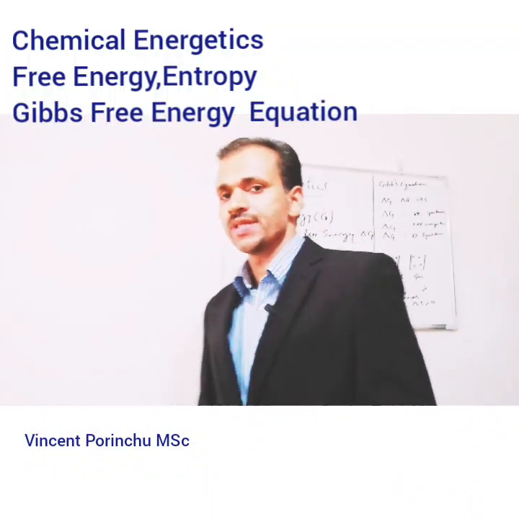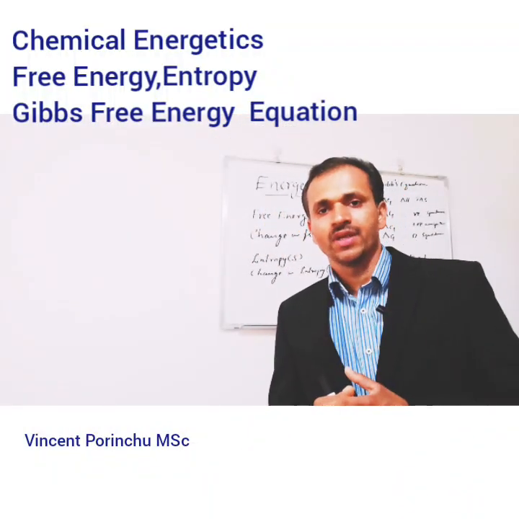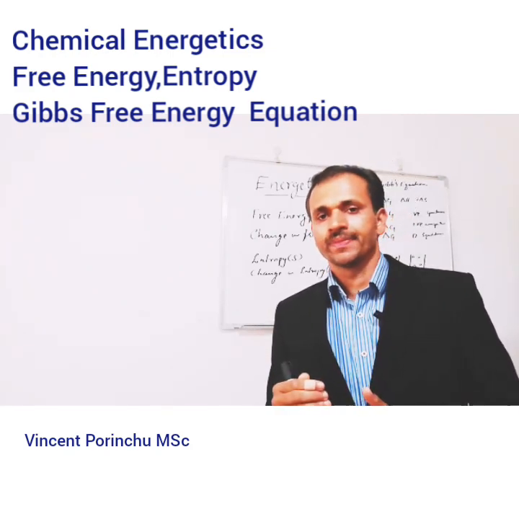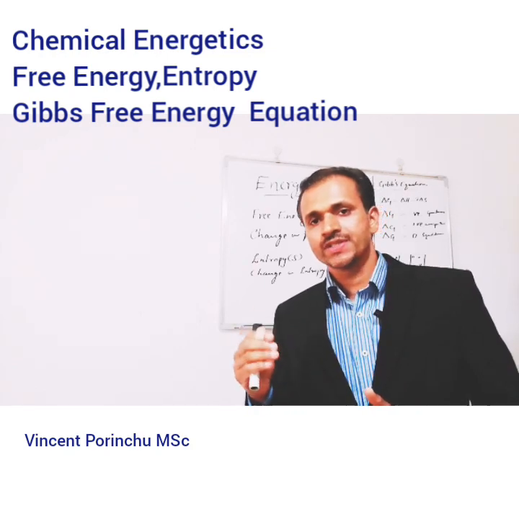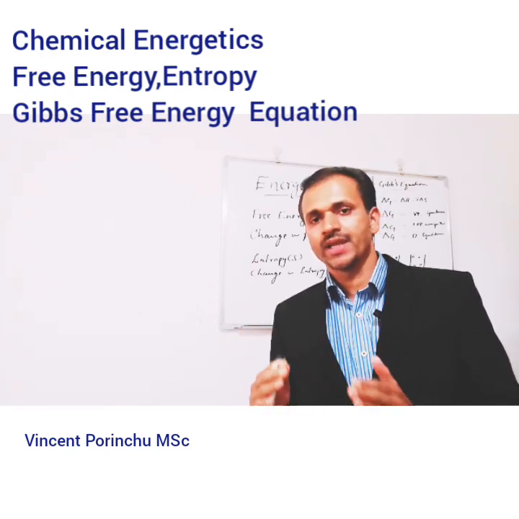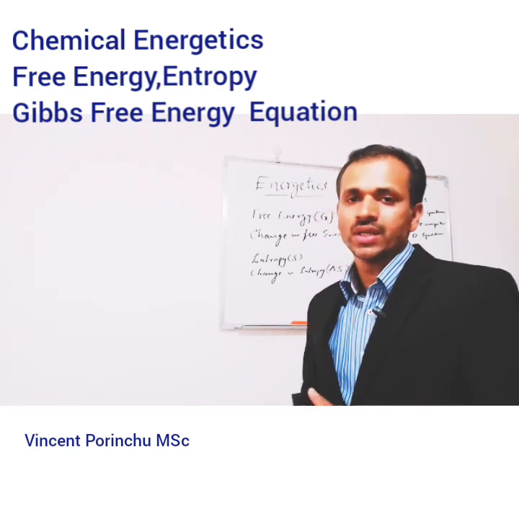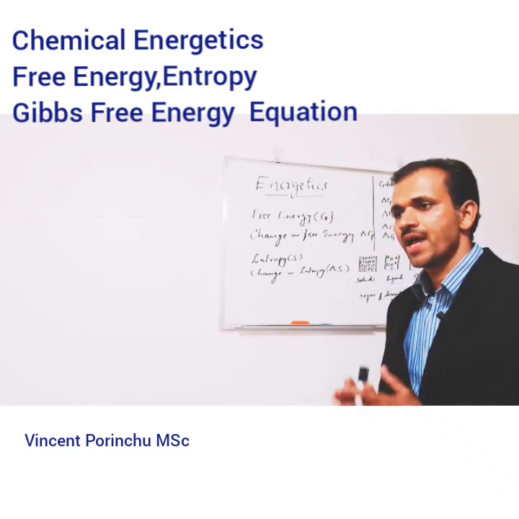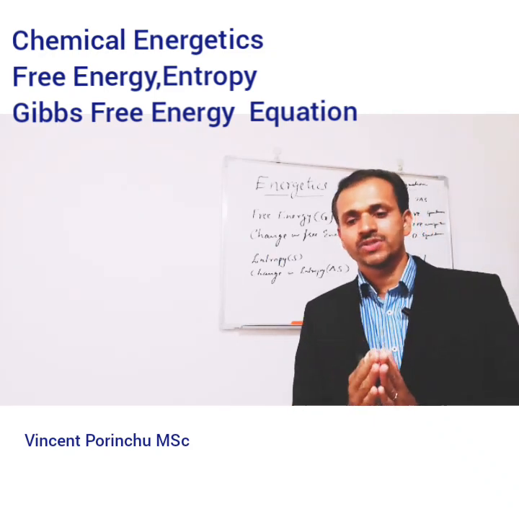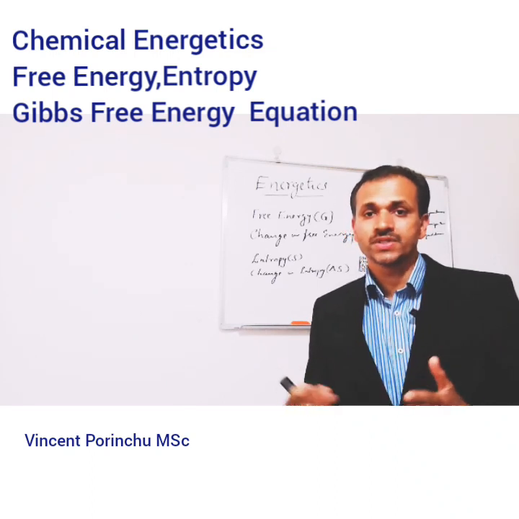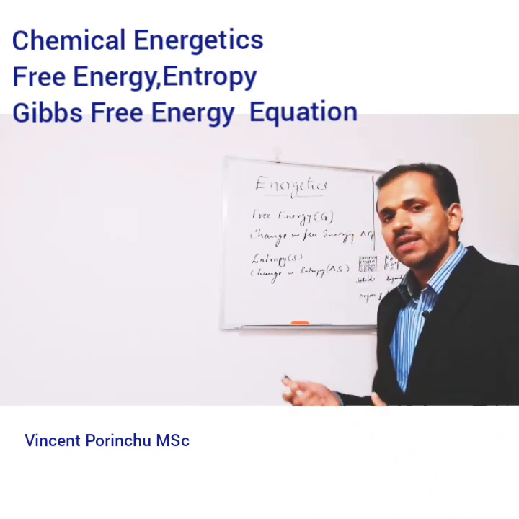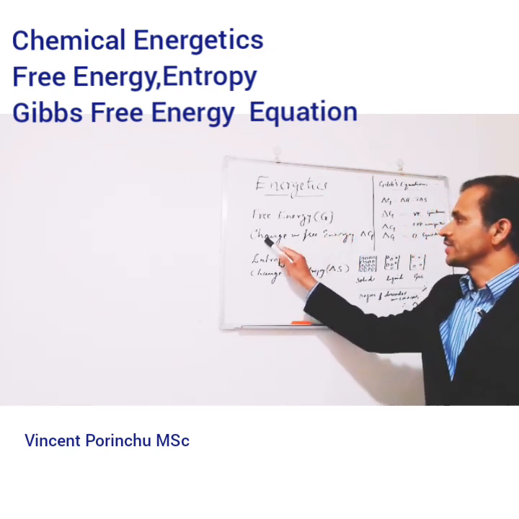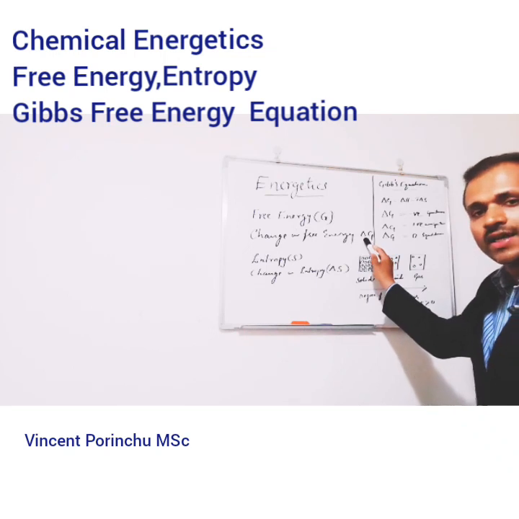So next we are going to discuss what is meant by free energy. Free energy is the maximum amount of energy available to a system during a process, and that can be converted into useful work. So free energy is the maximum amount of energy available to convert to useful work. That can be represented by the letter capital G, and the change in free energy is delta G.